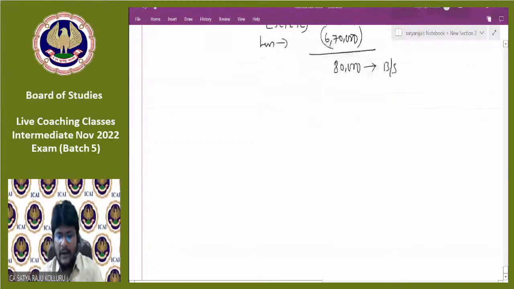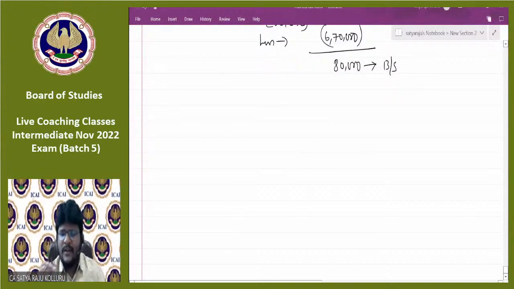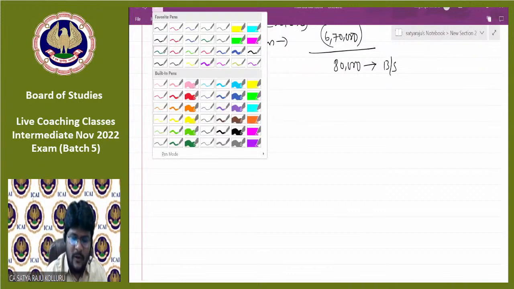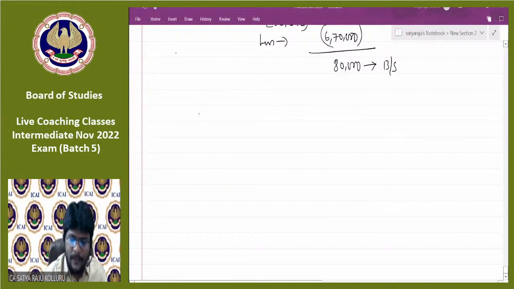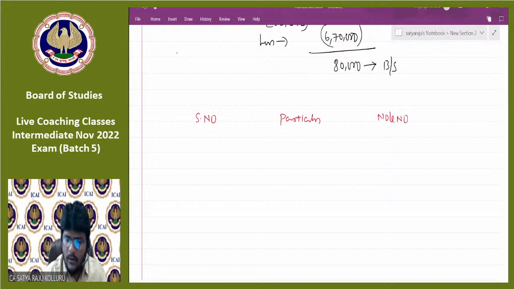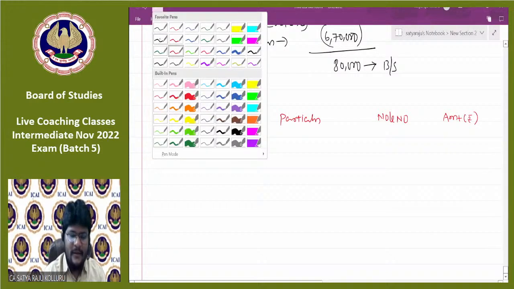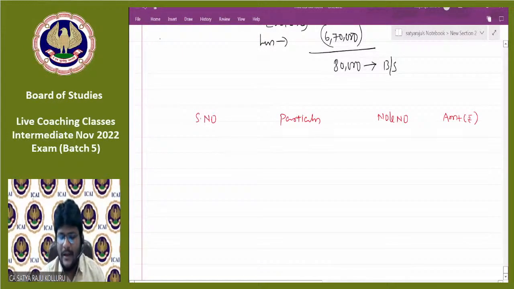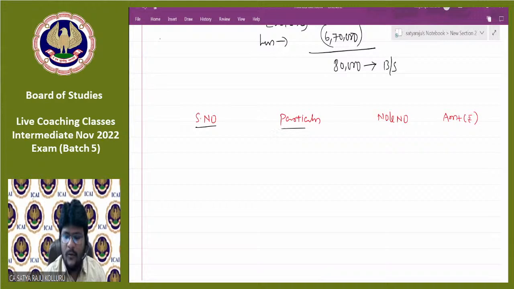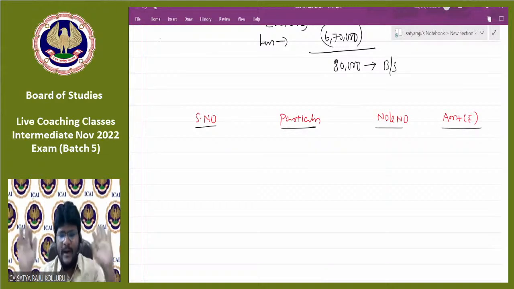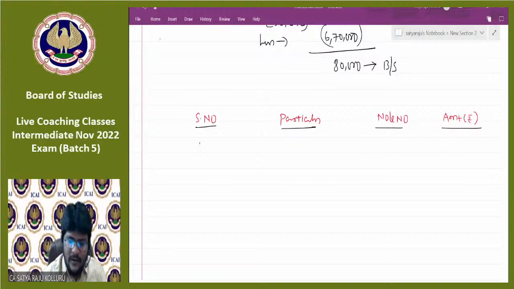Okay, fine. Now let us start presenting the balance sheet. Except this, there is no other special issue here. Let us start the balance sheet. Serial number, particulars, note number, amount rupees. Sir, if the problem is asked in case of amalgamation in the nature of merger, your headache is almost released. You know why? In case of amalgamation in the nature of merger, only simple line by line addition. Nothing is great here.